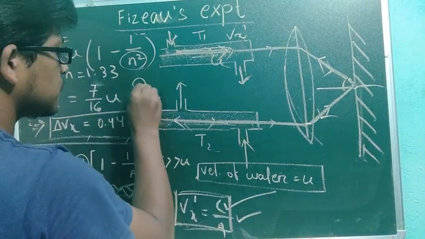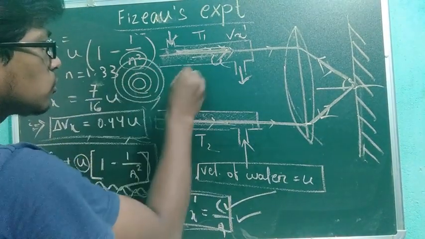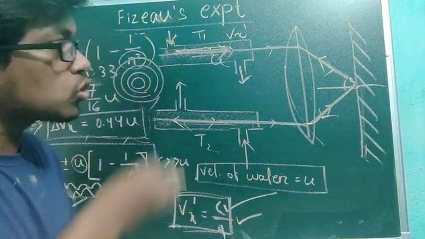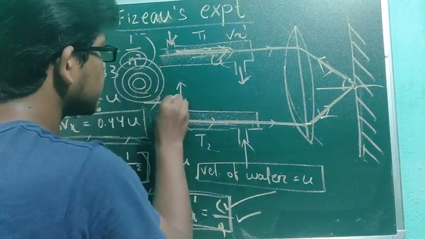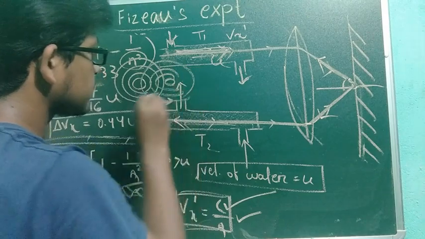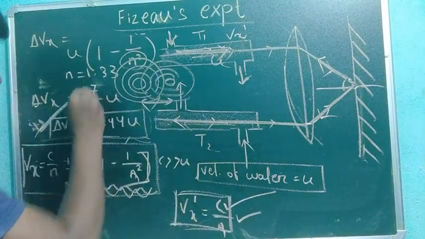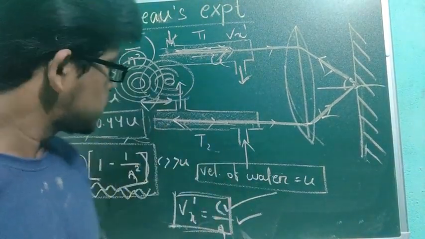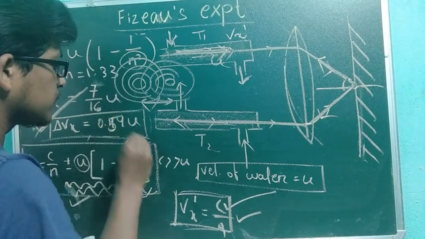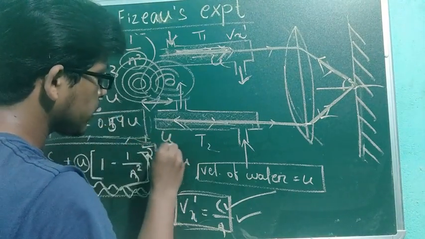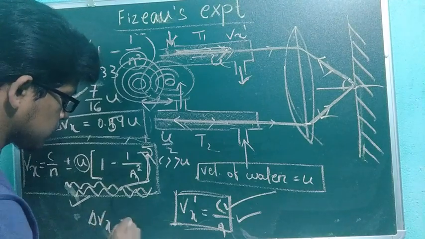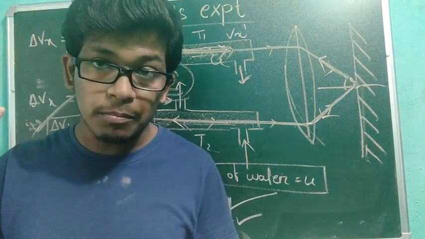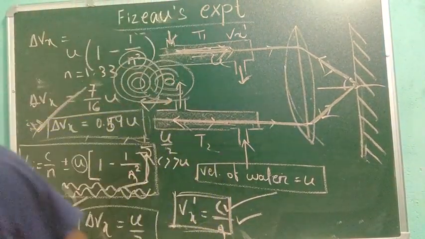Suppose he got a fringe here. Without the motion of the medium, he got such type of fringes. But when he took the motion of the medium, the motion of the water, the fringes shifted like this. That is proved by the velocity of the light. That means the velocity of the light is changing by half the velocity of the water. 0.44 is nearly 0.5, that is nothing but 1 by 2, meaning U by 2. So your del Vx is nothing but U by 2. See how beautifully he derived the derivation.